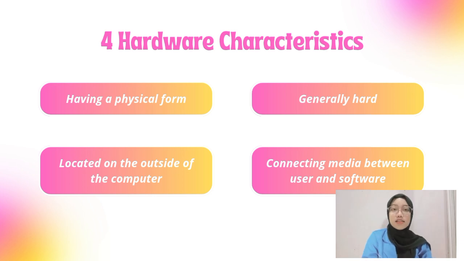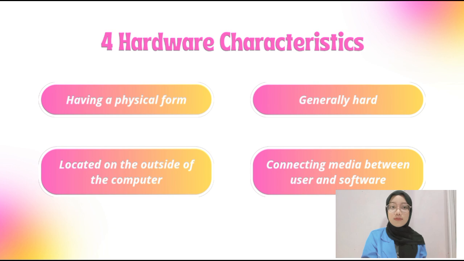And the third, location on the outside of the computer. Most hardware is located on the outside of the computer, however, not all of it. Some of them are inside the computer, for example, RAM and CPU. Last, the fourth, connecting media between user and software. Hardware is a device that is useful for connecting between user and software, where it will receive input and then provide output to the user.